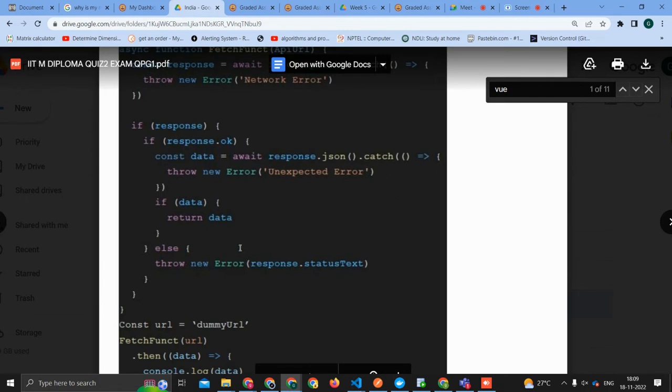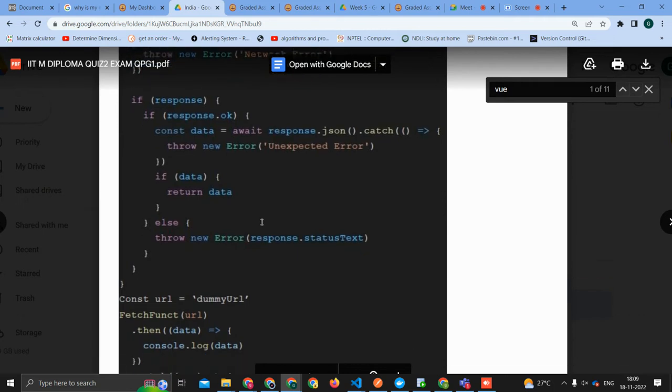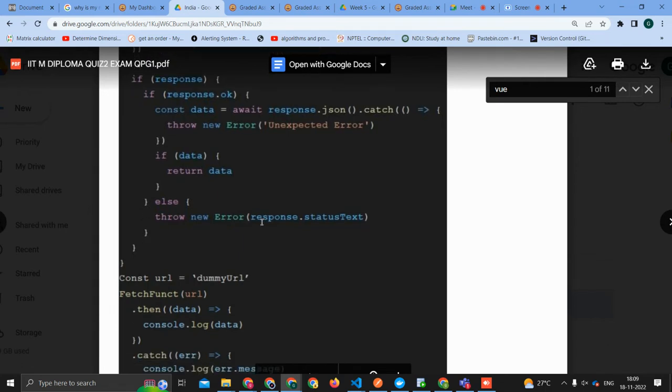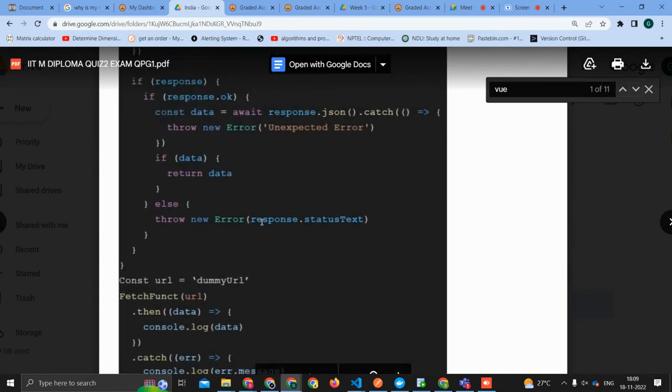then go ahead with response dot ok, which consists of a variable data, await response dot json dot catch, which throws new error, unexpected error. If there is some data already, then return data, else throw new error response dot status text.